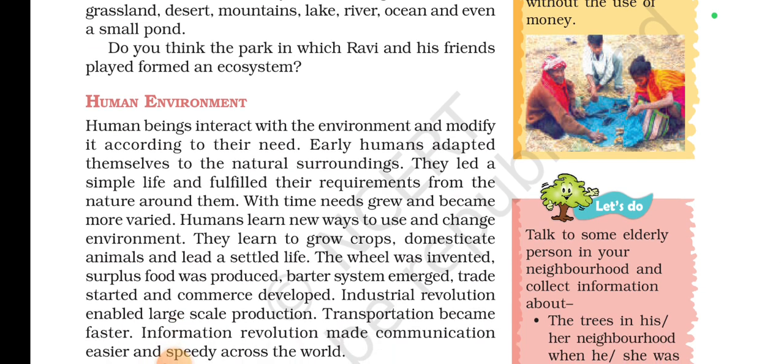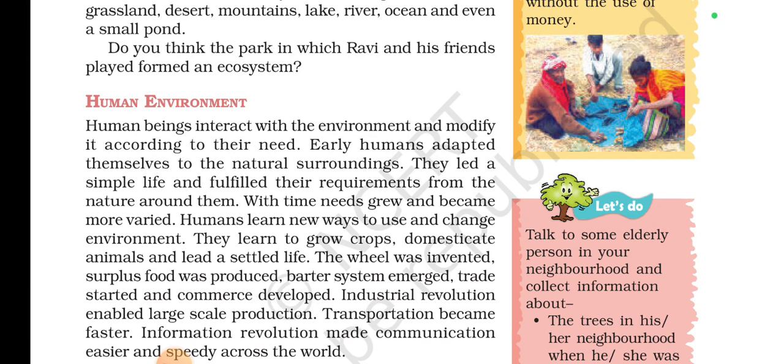Now moving ahead, this is about the human environment. Human beings interact with the environment and modify it according to their needs. Early humans adapted themselves to the natural surroundings, so they led a simple life and fulfilled their requirements from the nature around them. For example, they depended on fruits, nuts, and other things required for living. They used to live in caves in the mountainous areas and did some kinds of activities.